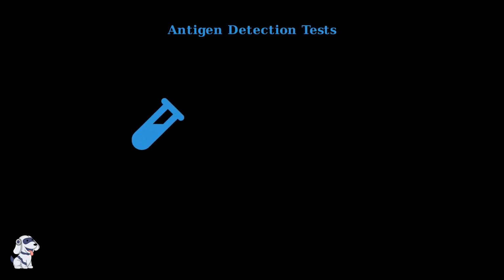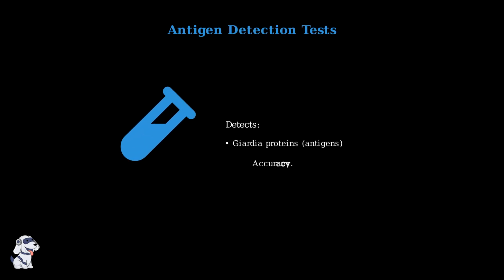Antigen detection tests look for specific Giardia proteins, called antigens, in stool samples. These tests are more accurate than microscopy because they can detect the parasite even when it's present in small amounts. The CDC considers antigen detection tests the current test of choice because of their increased sensitivity compared to microscopy.